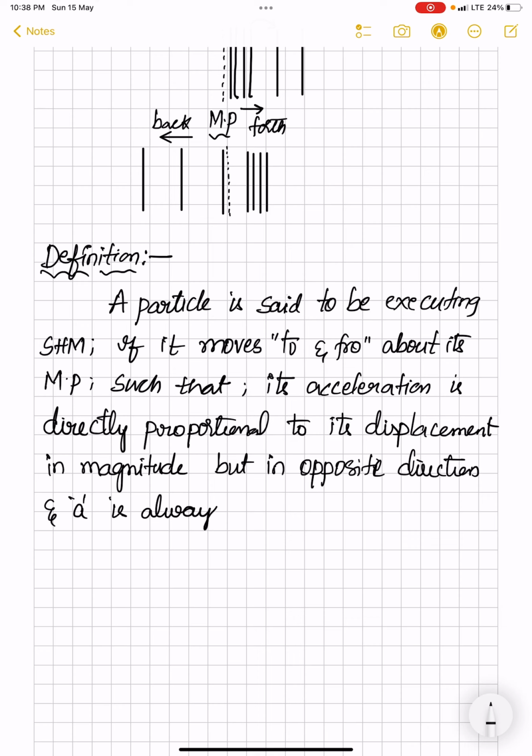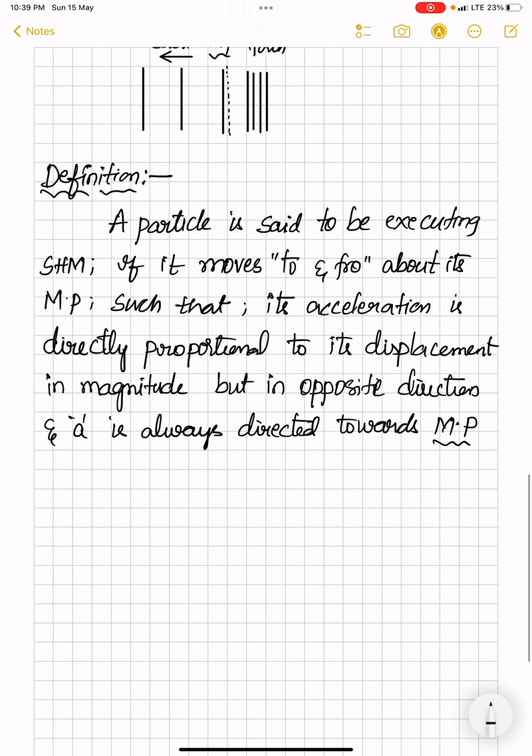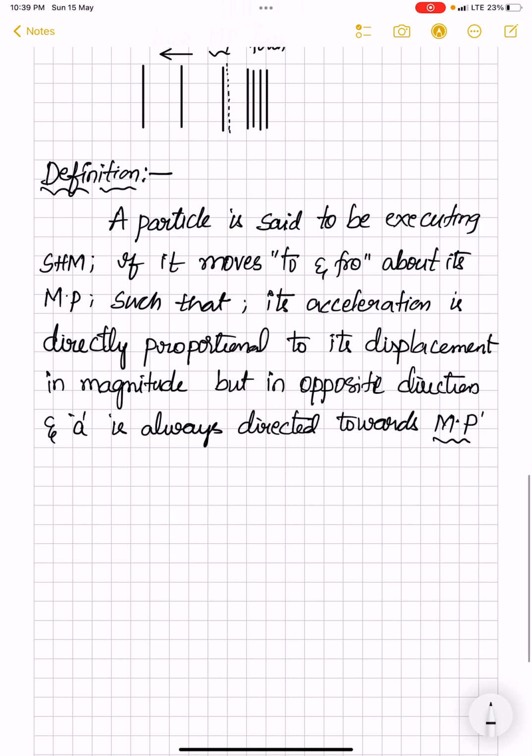This acceleration is always directed into one particular direction, that is, always directed towards the position of equilibrium. Already we know that it is its mean position. So this entire thing we call simple harmonic motion.